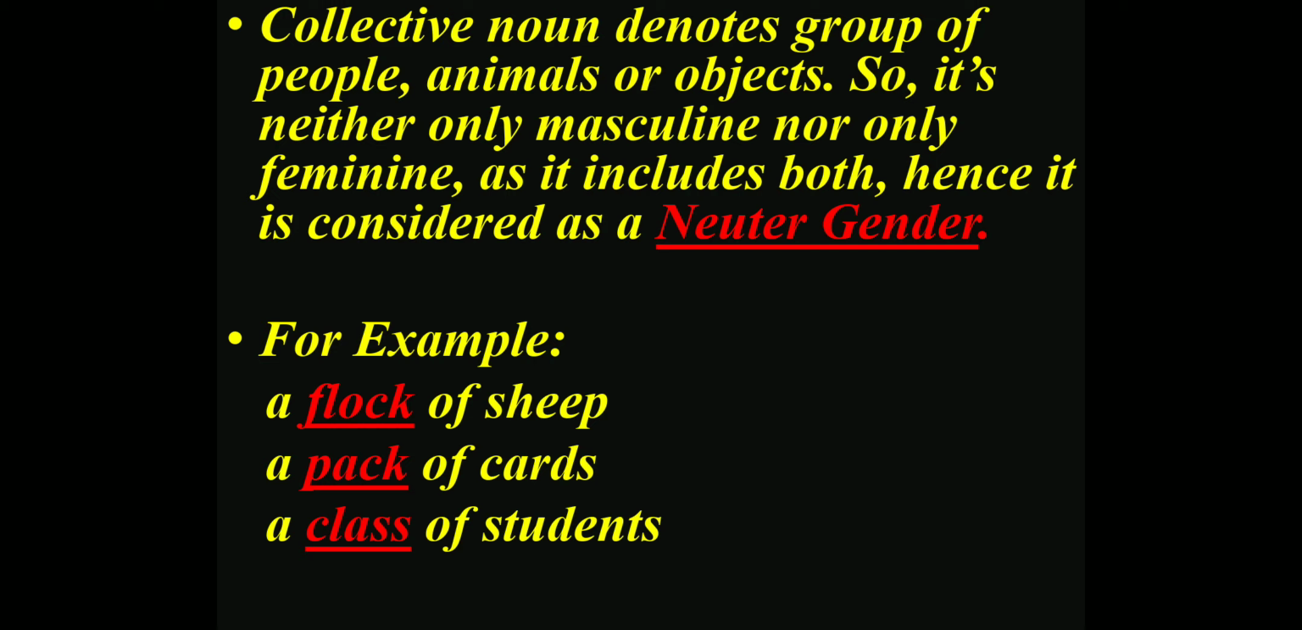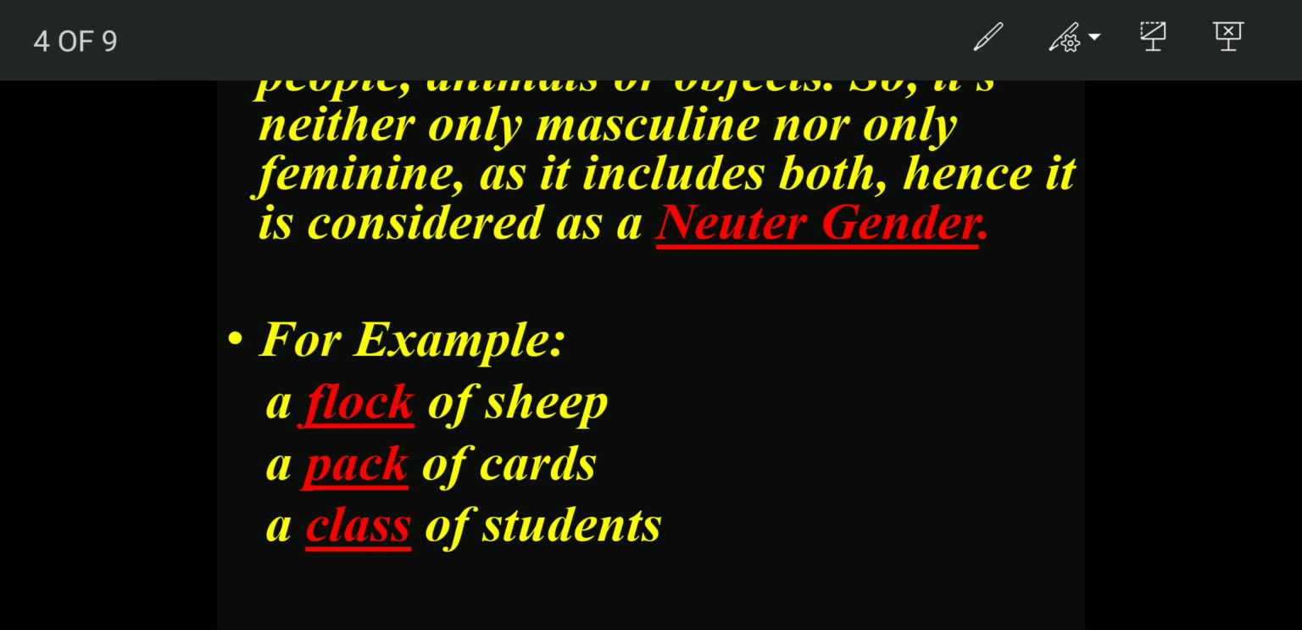So we already know, we have studied about collective noun. So when we are talking about collective noun, that collective noun is a neuter gender. It is neither feminine nor masculine, so it becomes a neuter gender. Whenever you come across a collective noun, you immediately get to know that this is a neuter gender. For example, here, flock, pack, class, this is all neuter gender.